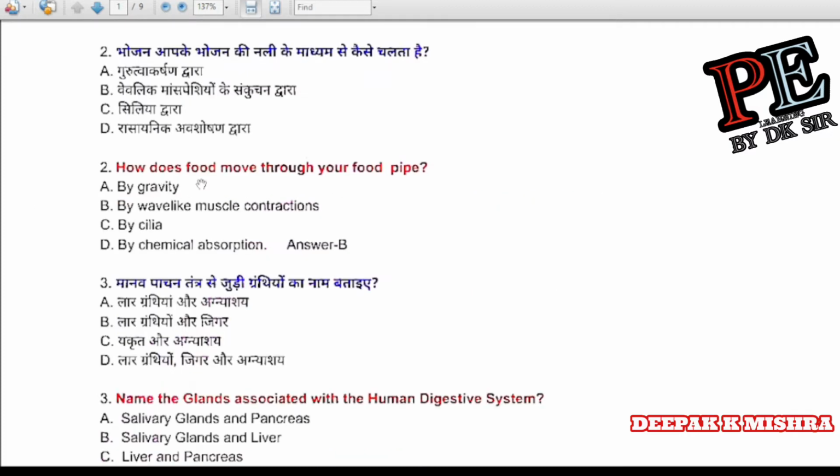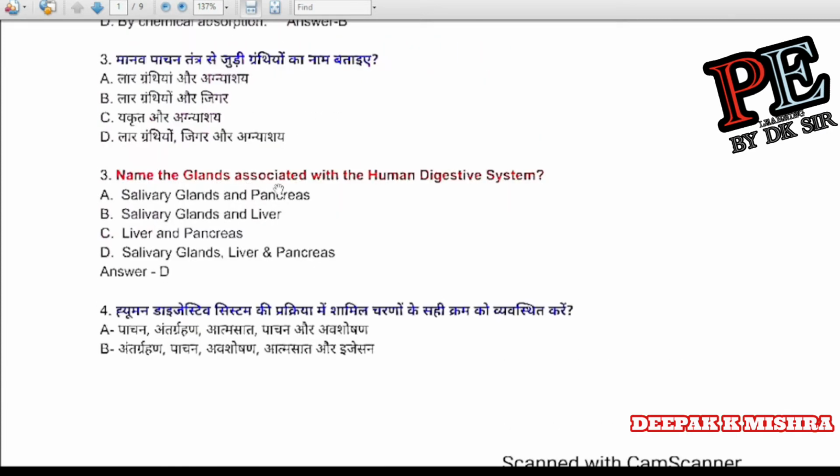Question number 2. How does food move through your food pipe? By gravity, by wave-like muscle contractions, by cilia, by chemical absorption. Correct answer is B. By wave-like muscle contractions. Question number 3. Name the glands associated with the human digestive system. Salivary glands and pancreas, salivary glands and liver, liver and pancreas, salivary glands, liver and pancreas. Correct answer is D. Salivary glands, liver and pancreas.